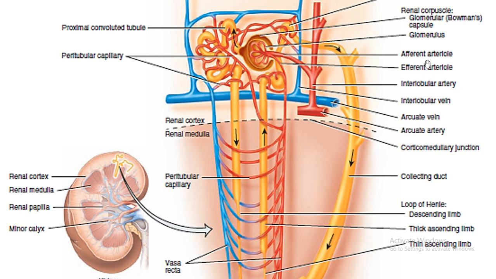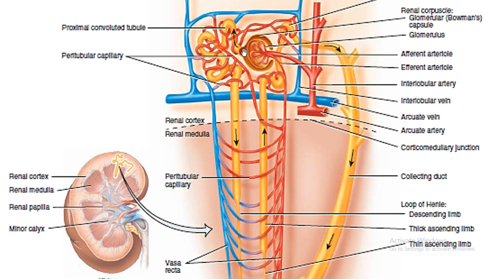glomerulus. The blood vessel which enters this glomerulus is known as the afferent arteriole, and it forms a network-like structure, and one particular arteriole will come out of the Bowman's capsule, that is the efferent arteriole. This is how the blood will be supplied to that particular nephron, wherein filtration will take place and result in the formation of a filtrate at this region of the nephron. This is the first region, the renal corpuscle.